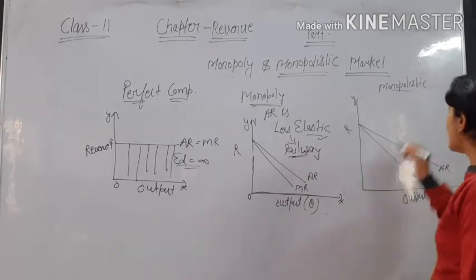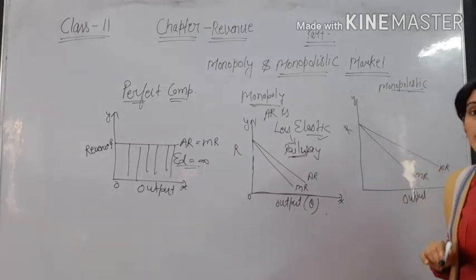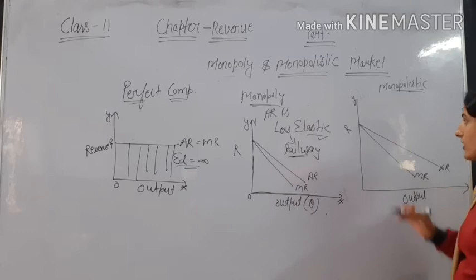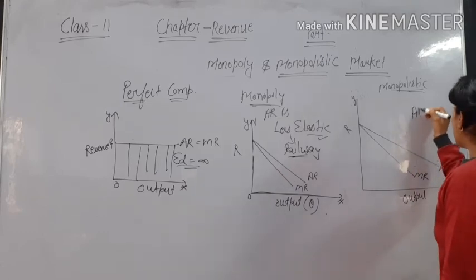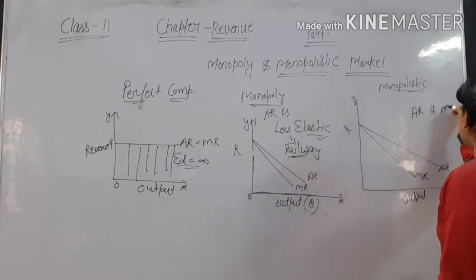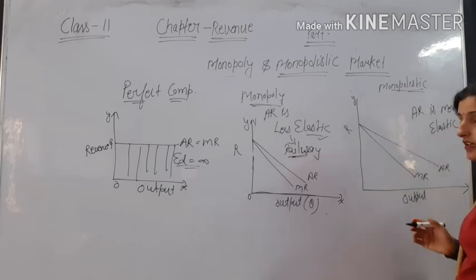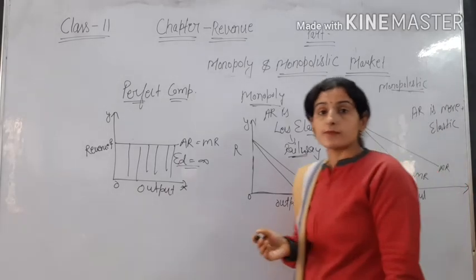When we talk about monopolistic competition, AR is more elastic because the number of close substitutes is more.